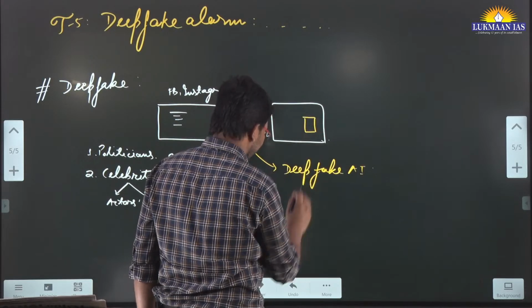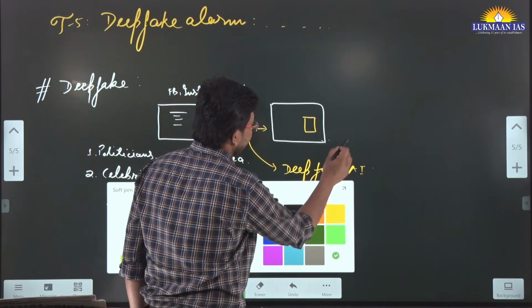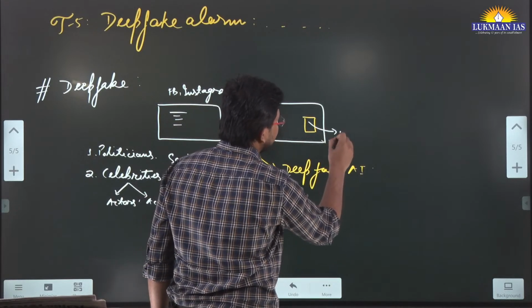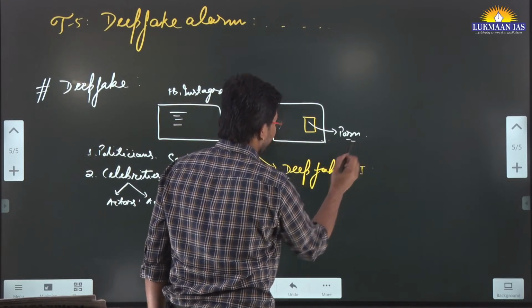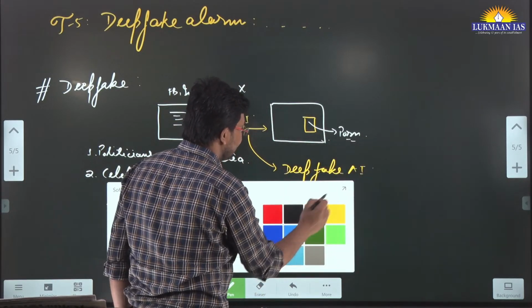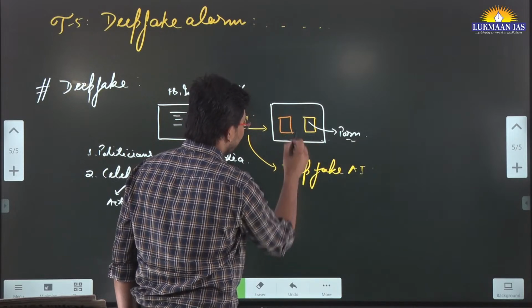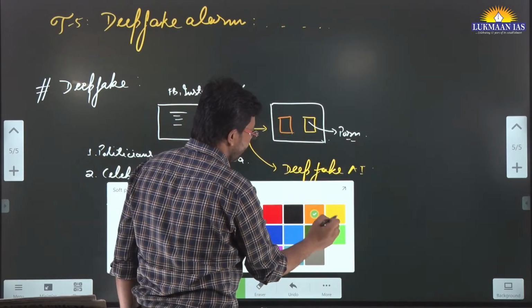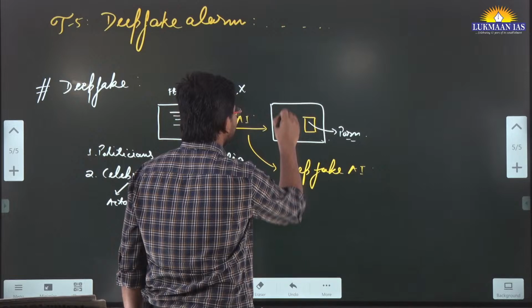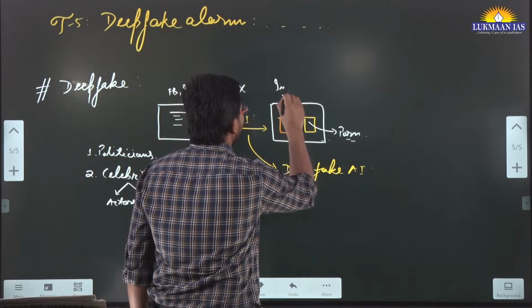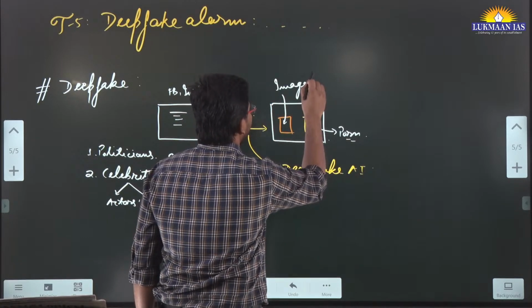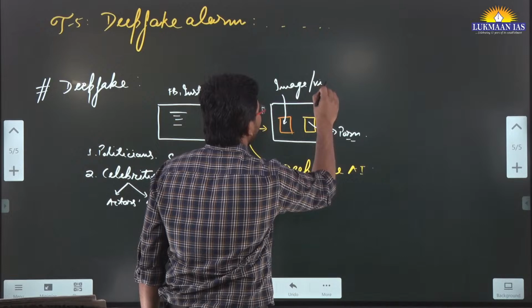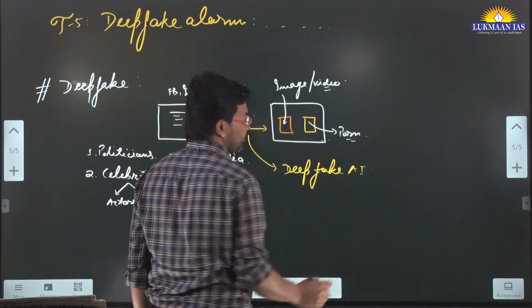On one side they may have a video, which may be a pornographic video. On the other side, there is an original image or video of a celebrity or a politician.